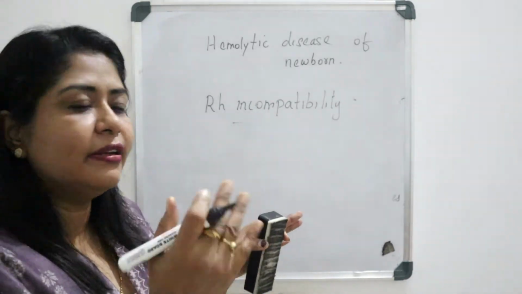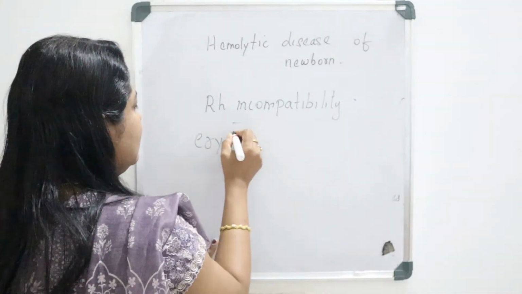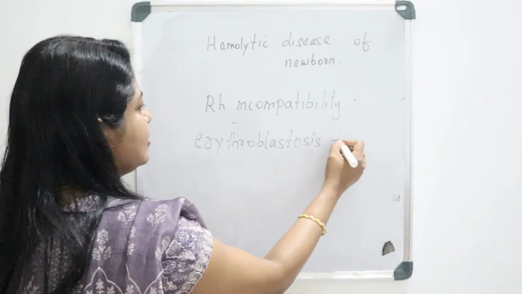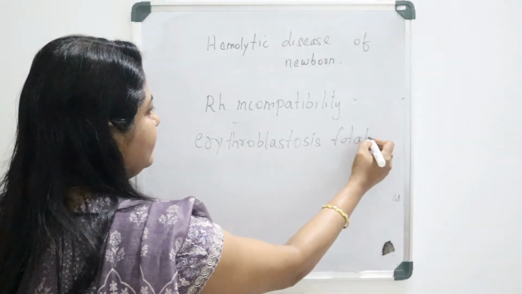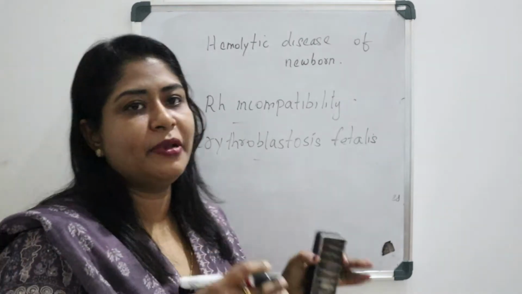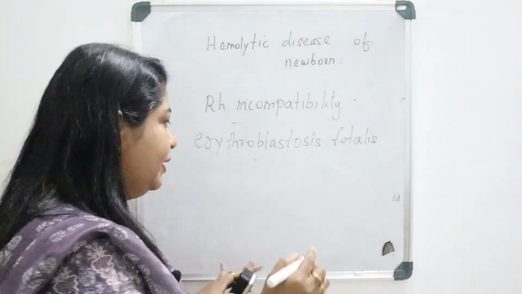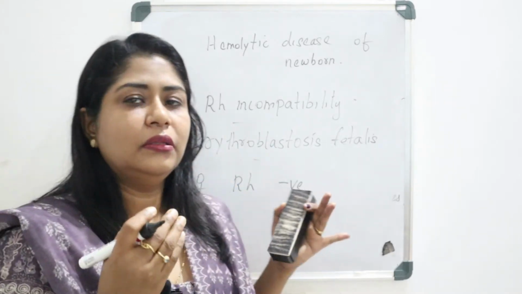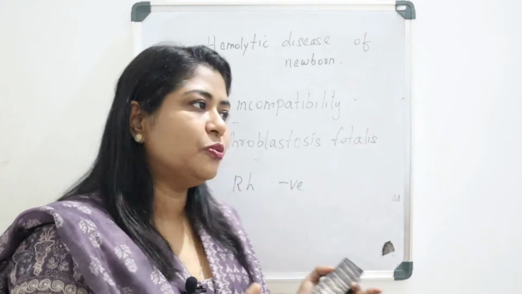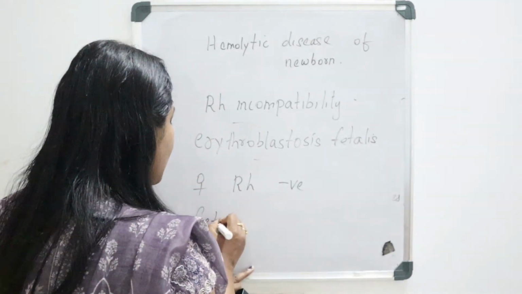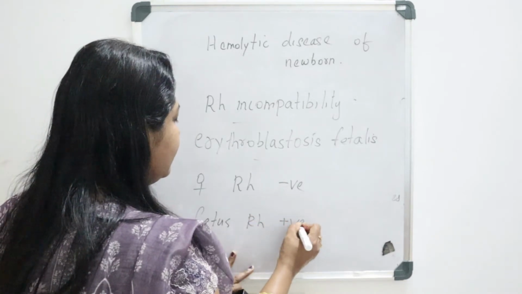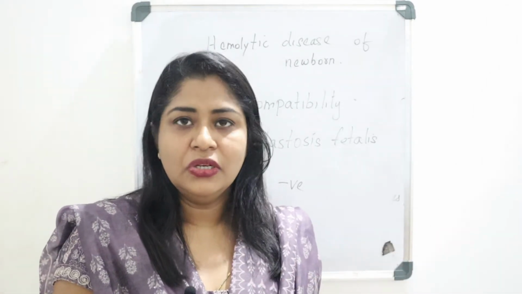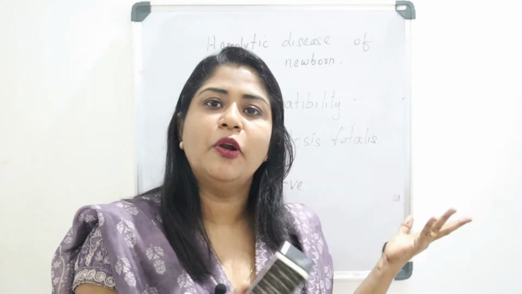In the severe form, that results in erythroblastosis fetalis, and we are all familiar with this term. Actually here what happens is, if the mother is Rh negative and she conceives an Rh positive fetus, during the first delivery there will be mixing of the blood, so that the maternal blood will produce antibodies.